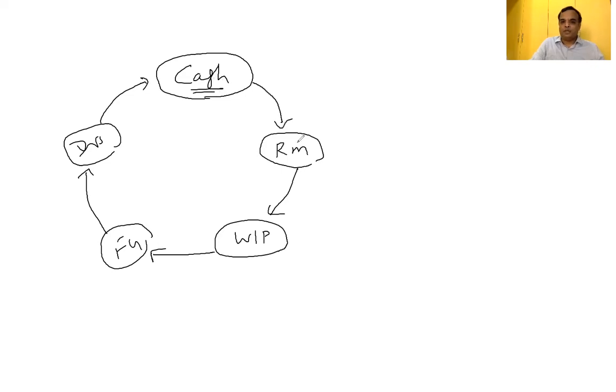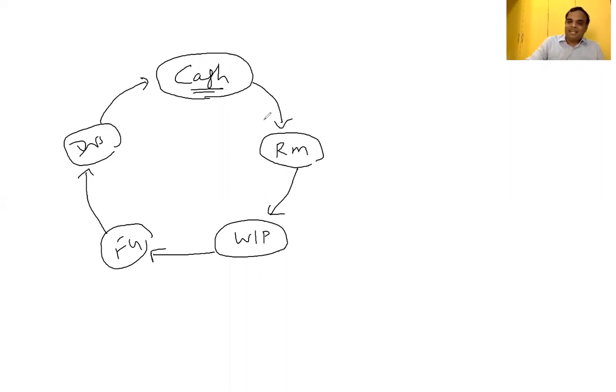With great difficulty, we procure the cash. Out of the cash, we purchase the raw material. We want to convert the raw material into finished goods. So raw material becomes WIP, WIP becomes finished goods. After it becomes a fully finished product, I want to sell the product. If I sell, I will get the debtor. After selling the product, I have to collect the cash from the debtor. It requires some time. The time duration is called operating cycle.